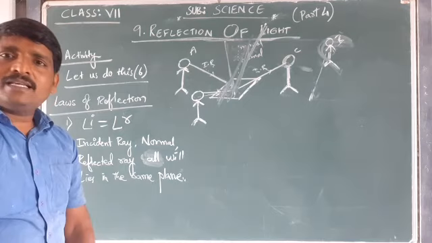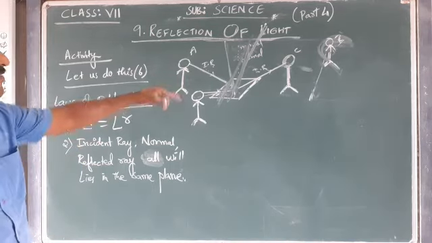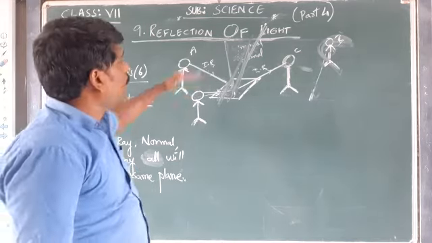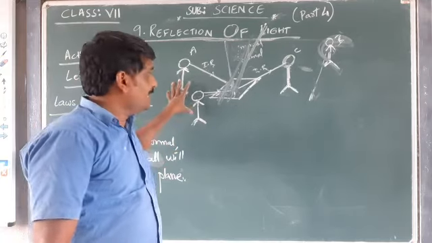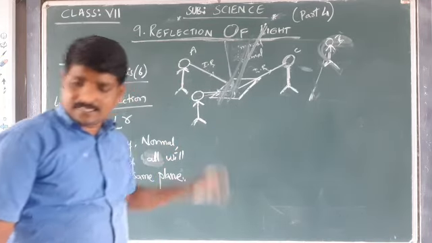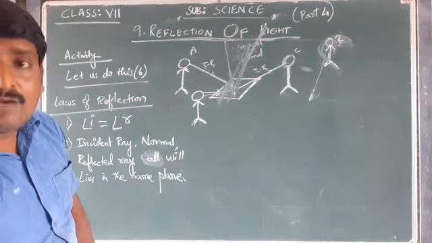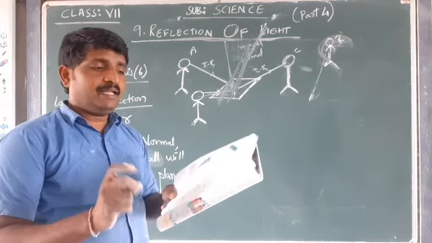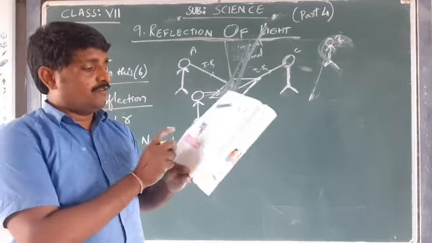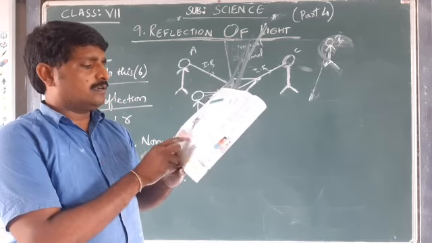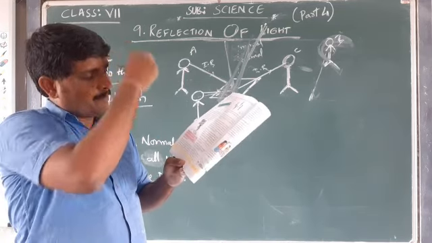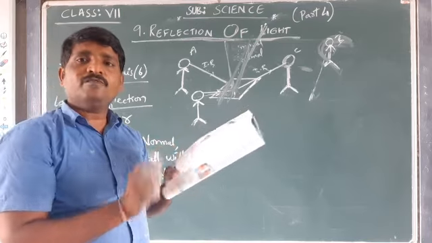Now let us try to understand that the same phenomenon takes place. As all should be in the same plane, the same criteria will help us give the answer to the question: why should we keep the mirror strips parallel to each other in the periscope?